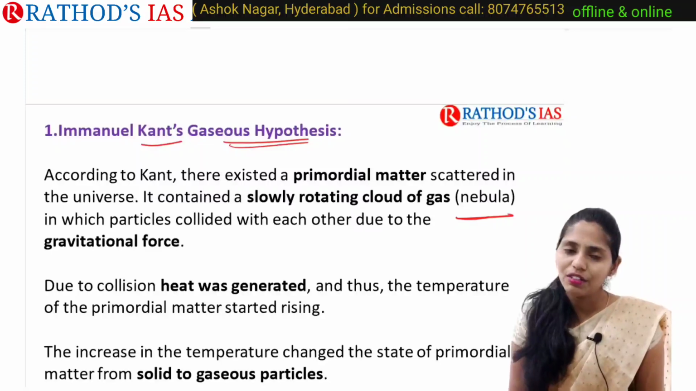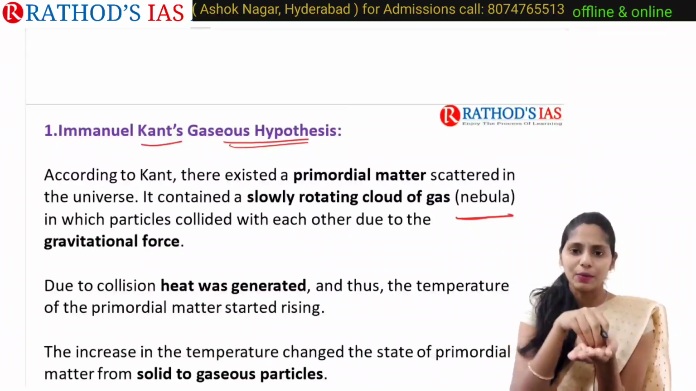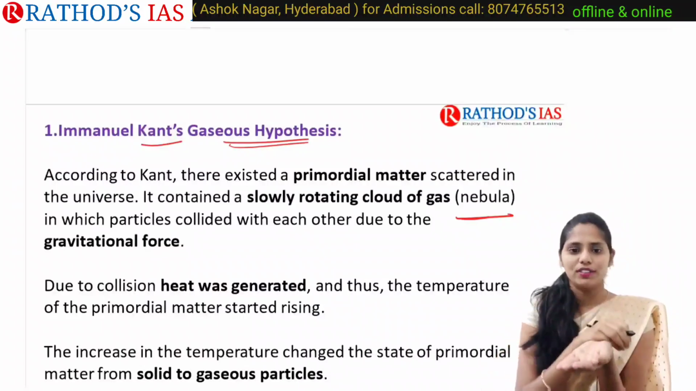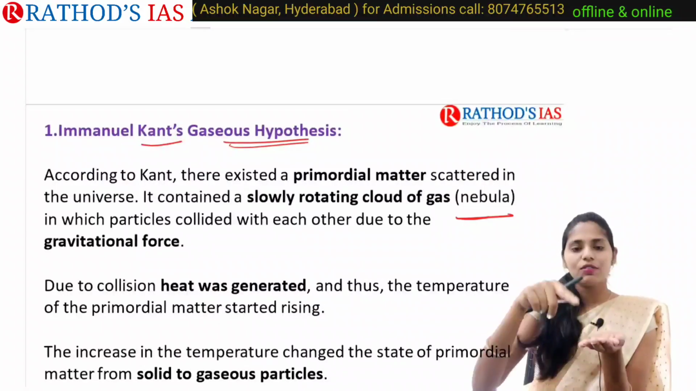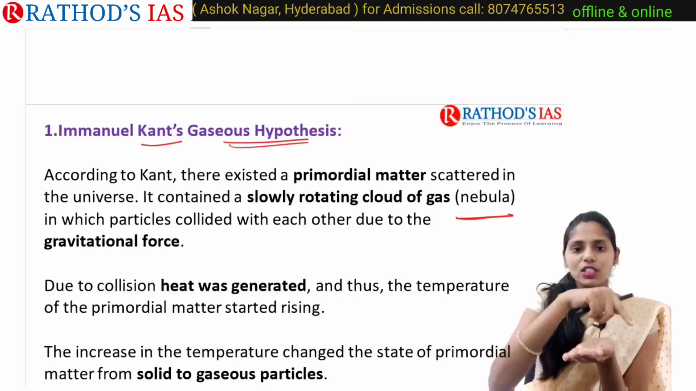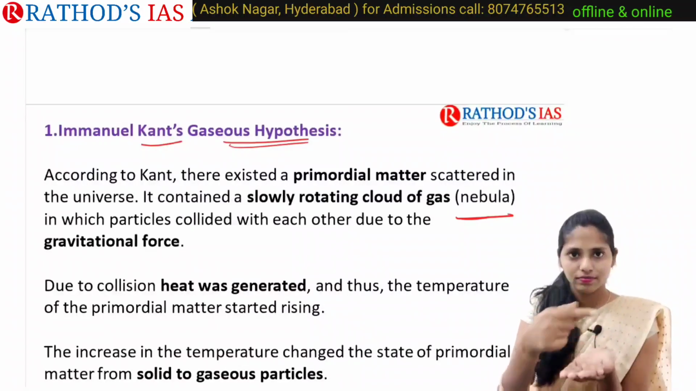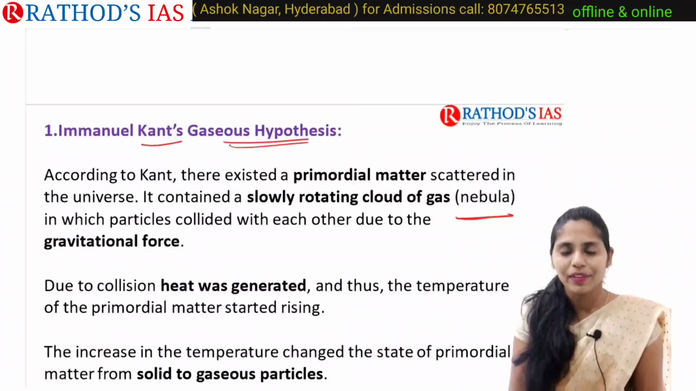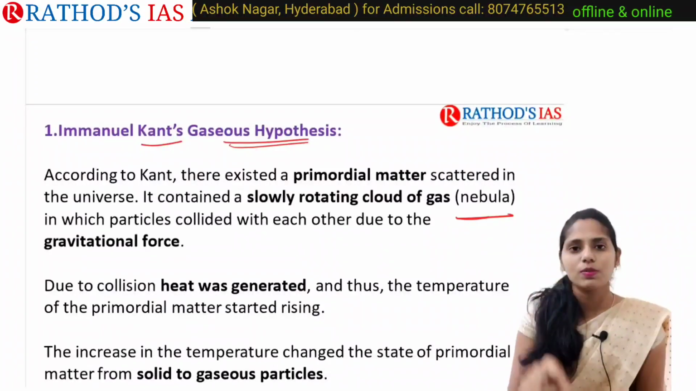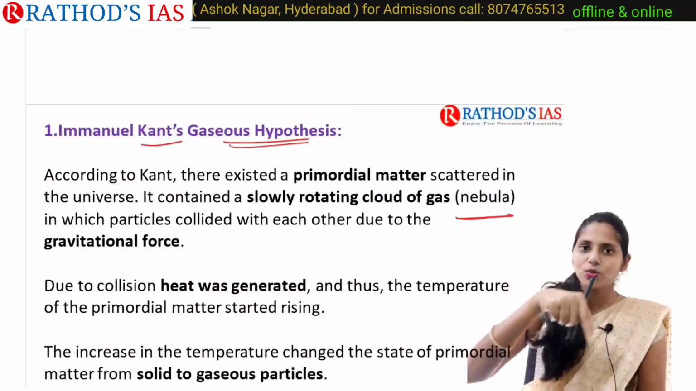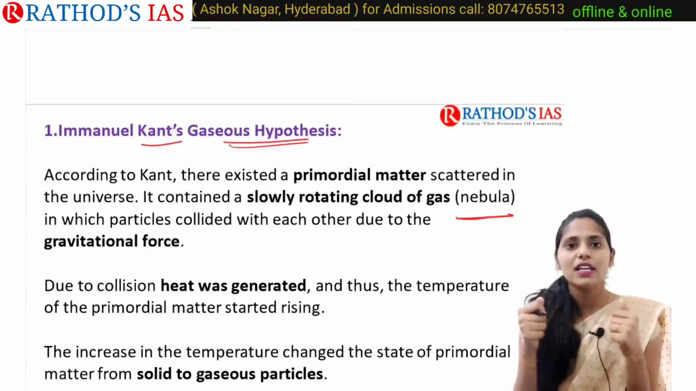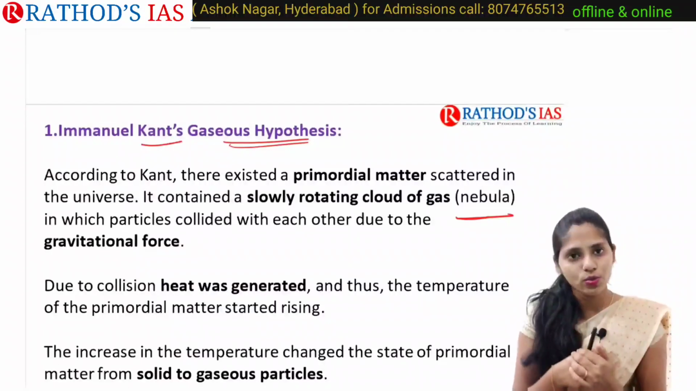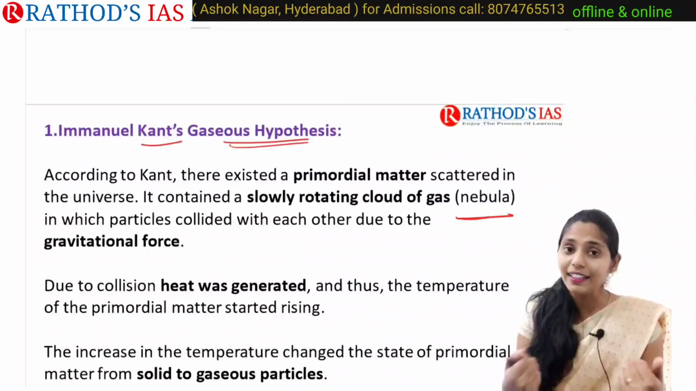So let us have a brief recall. First, there is primordial matter scattered in our universe, and this matter has one important feature: it is slowly rotating, and that leads to the formation of a cloud of gas called a nebula. This nebula will contain small particles. Whenever the nebula is rotating, the particles collide with each other. Whenever they collide, heat is generated.